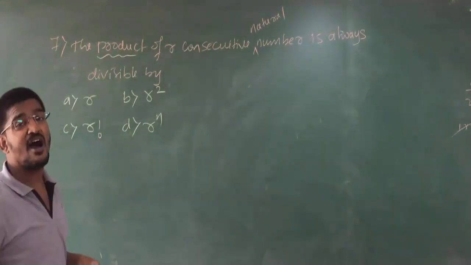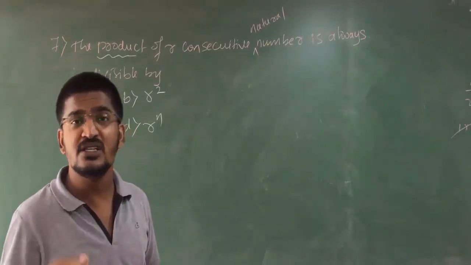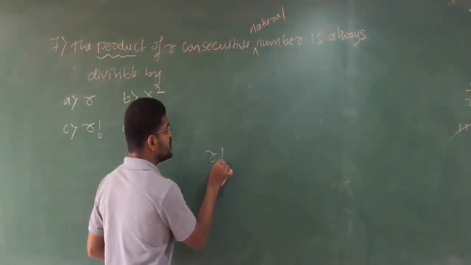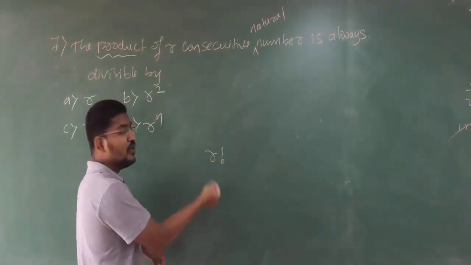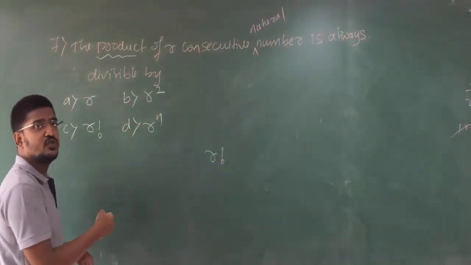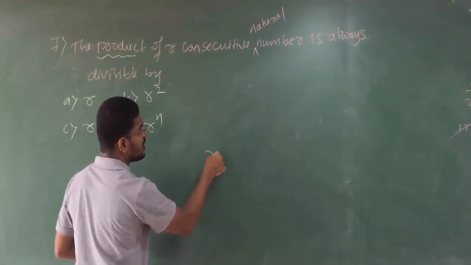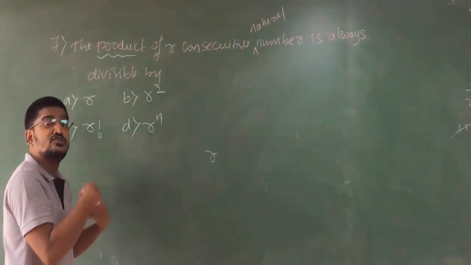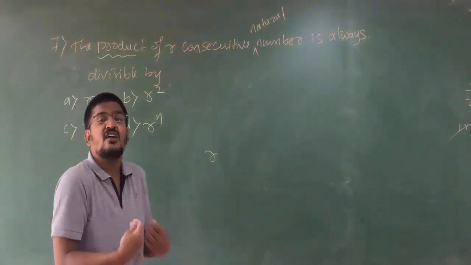Product is different. R consecutive numbers is different. R consecutive means r into r minus 1 into r minus 2 and so on. Clear? That is r consecutive.